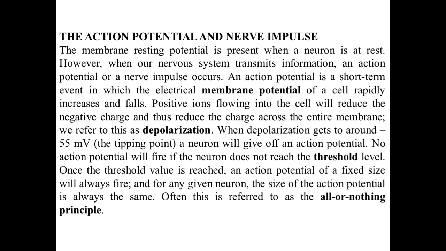No action potential will fire if the neuron does not reach the threshold level. Once the threshold value is reached, an action potential of a fixed size will always fire, and for any given neuron the size of the action potential is always the same. Often this is referred to as the all or nothing principle.